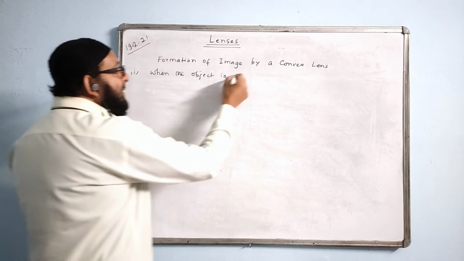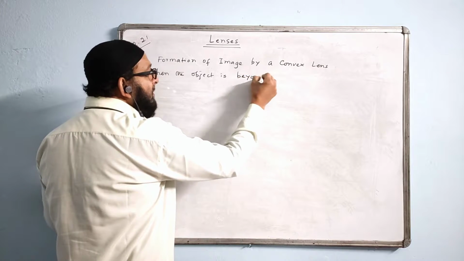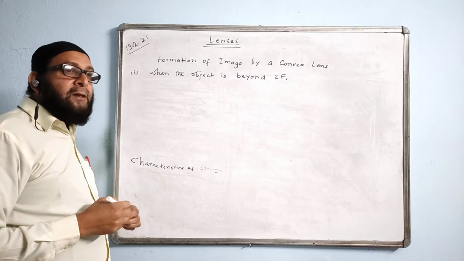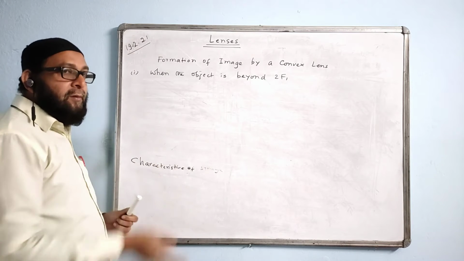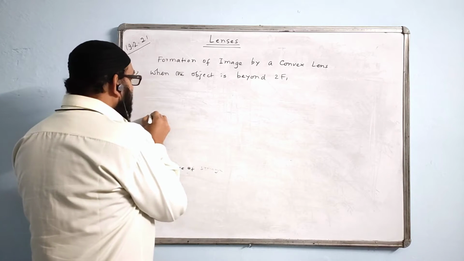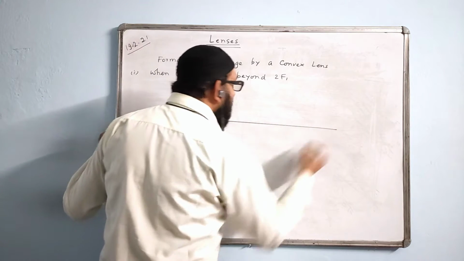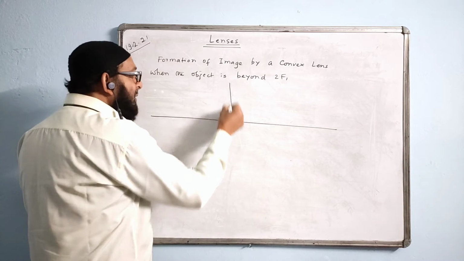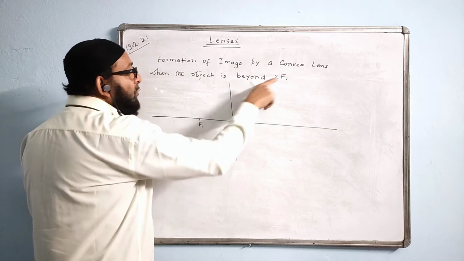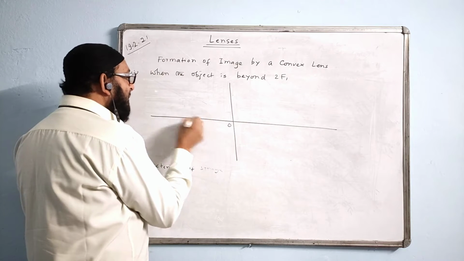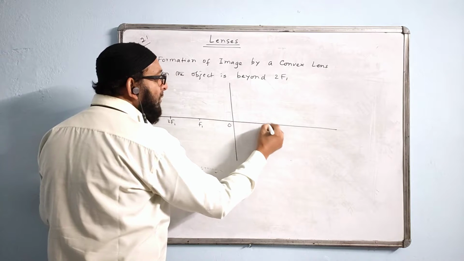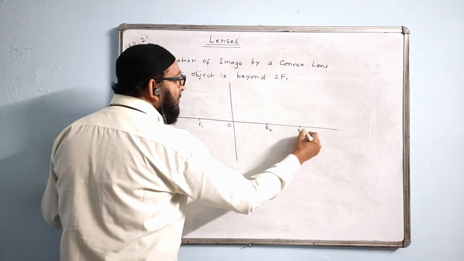Next case is when the object is beyond 2F1. Beyond 2F1 means beyond 2F on the left side. So how to draw? We draw a line like this. Another one like this, same method. We can mark here F1. Now we have to show 2F1. This is 2 cm, and a further 2 cm will become 2F1. On this side 2 cm is F2, and a further 2 cm becomes 2F2.